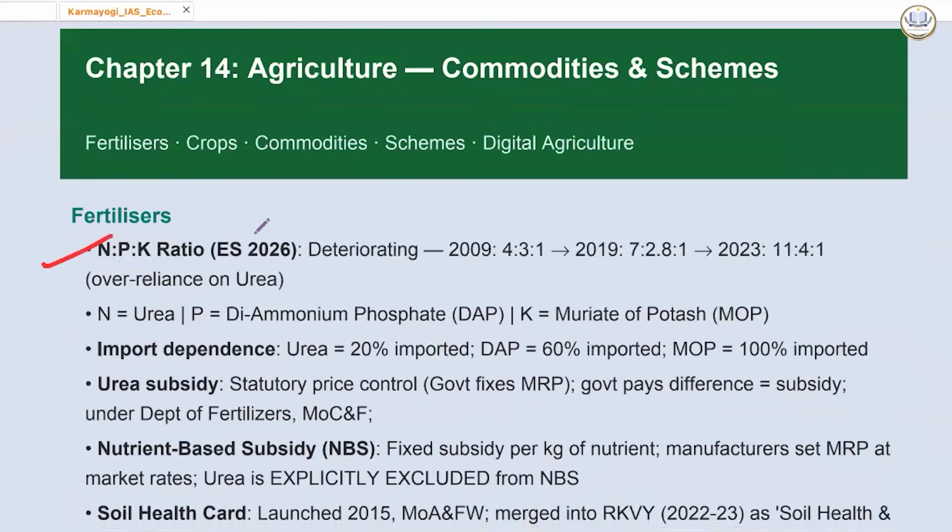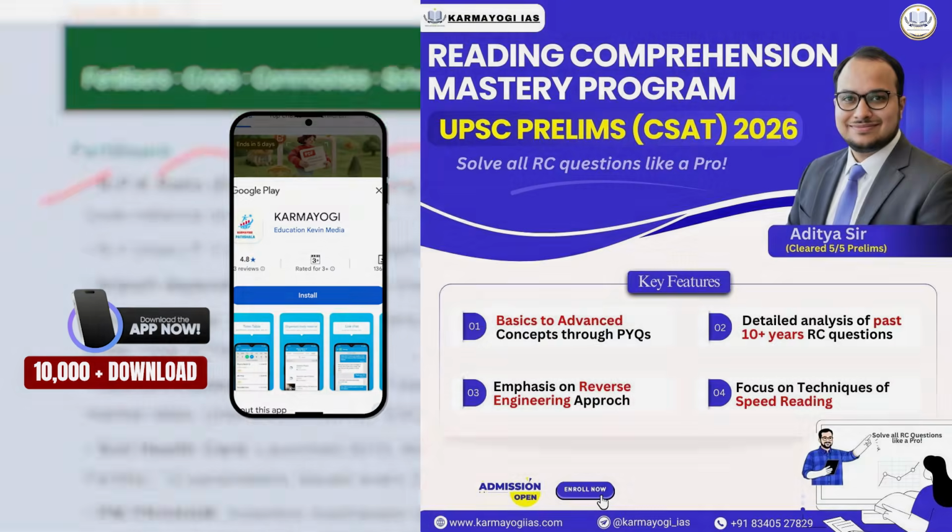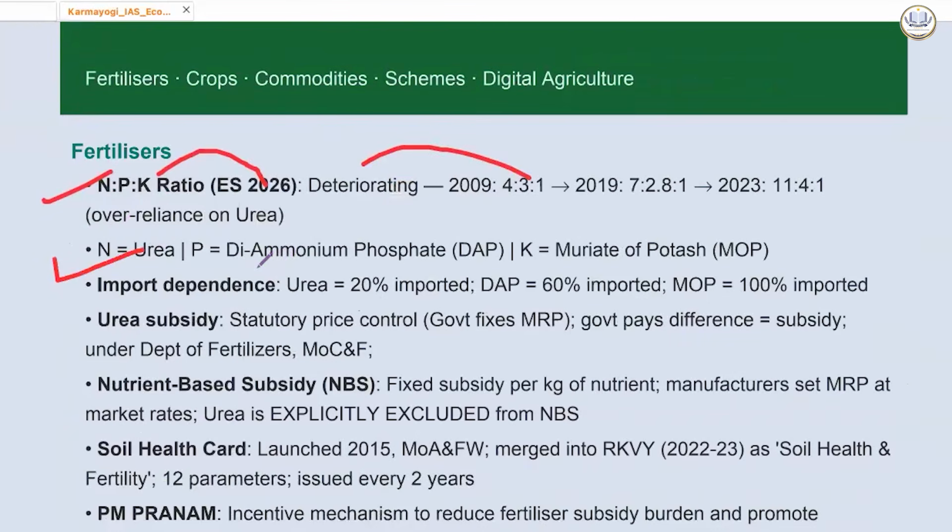Agriculture, fertilizer में NPK ratio deteriorating. N is urea, P is diammonium phosphate, K is muriate of potash. अब India is highly import dependent. Urea 20% imported, DAP 60% imported, and MOP 100% imported. This is the condition of our agriculture.